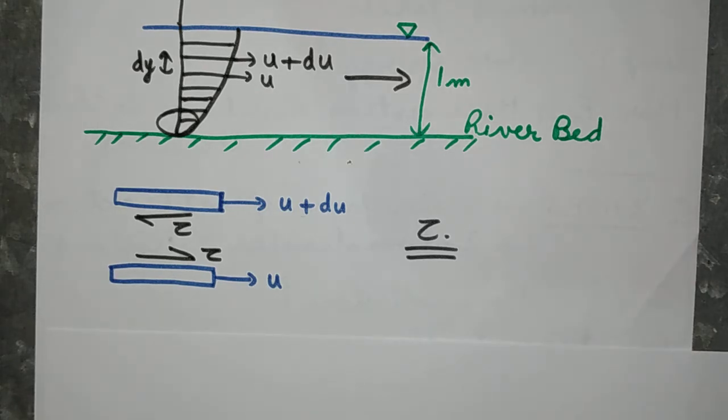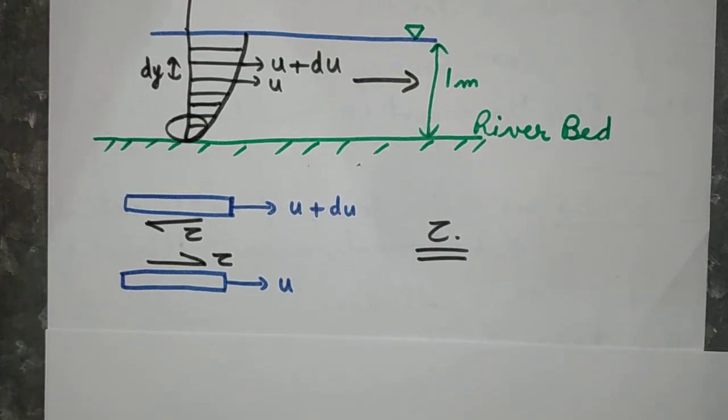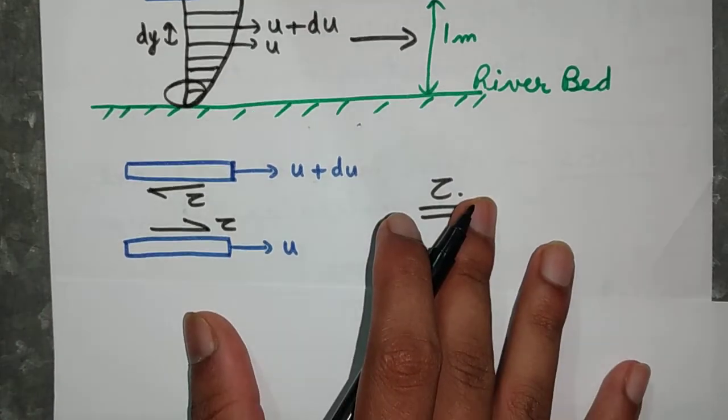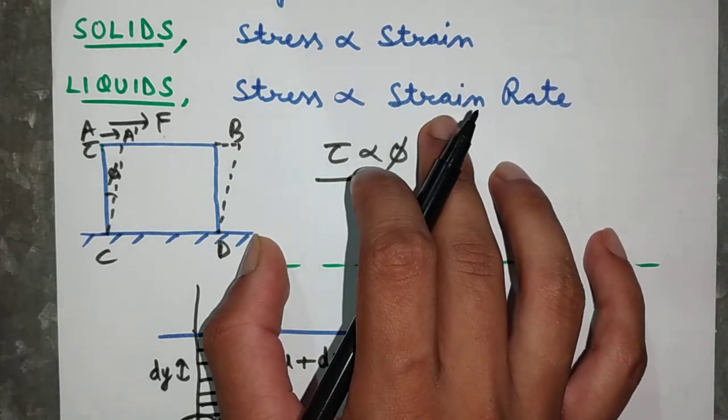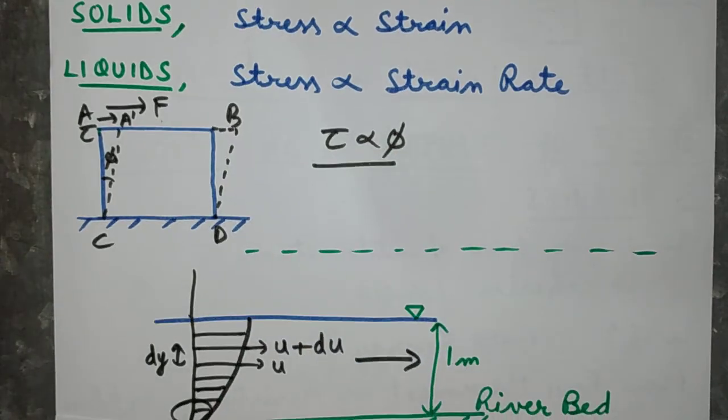Now let us see what our viscosity is. What we have seen earlier is that viscosity is the result of internal frictional shear stress. And what we have seen in the case of liquids is that stress is proportional to strain rate. So first of all, let us find out what this strain rate is.